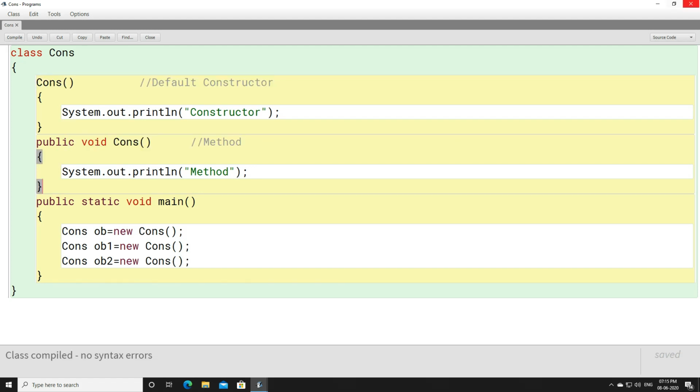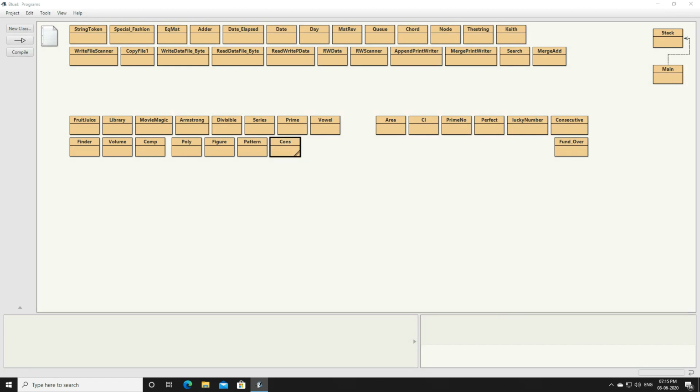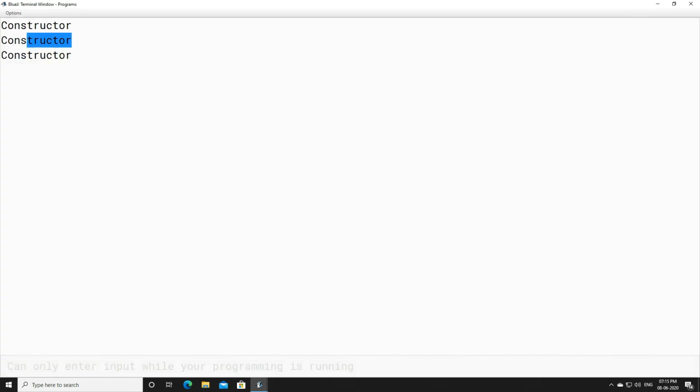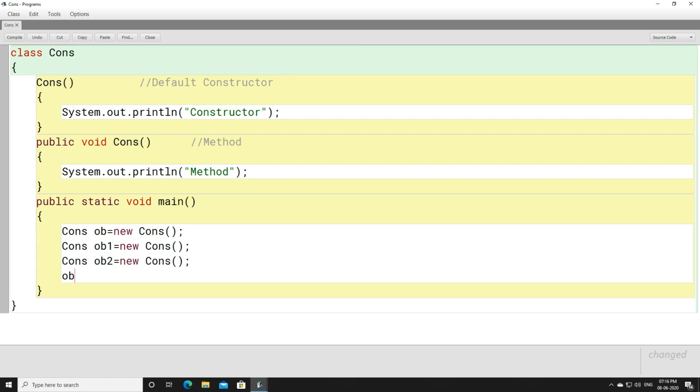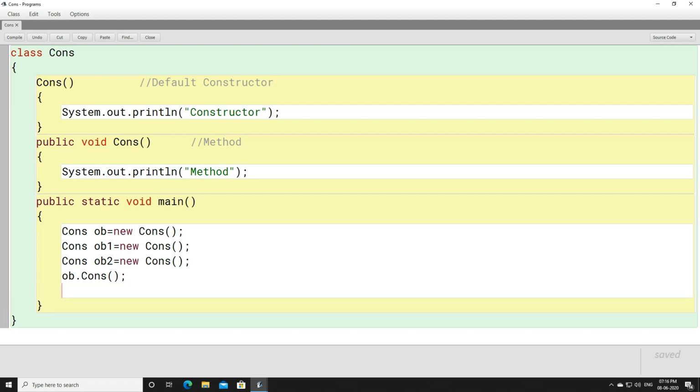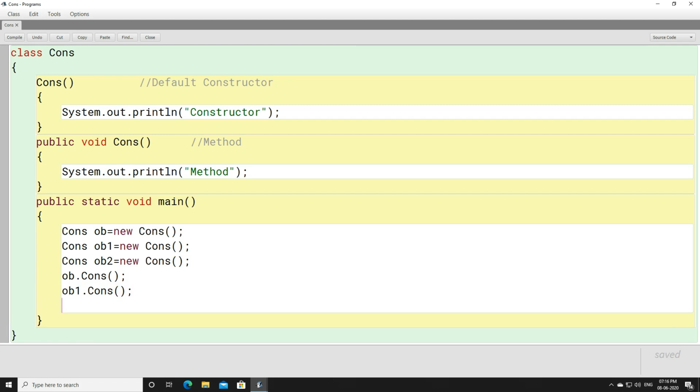Let us compile the program and execute this. You can see it is going to print "constructor" 3 times, but it has not invoked this method, right? If you want to invoke this method, then you have to explicitly call it: ob.cons. Now if you want to call it once again with another object, ob1.cons. If you want to call it with the third object, ob2.cons.